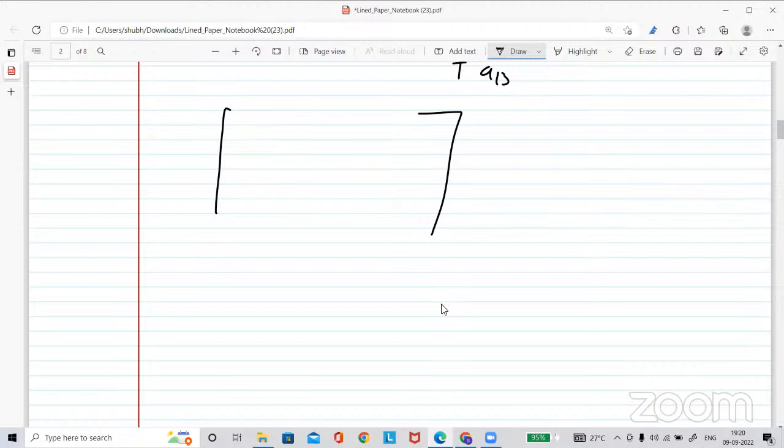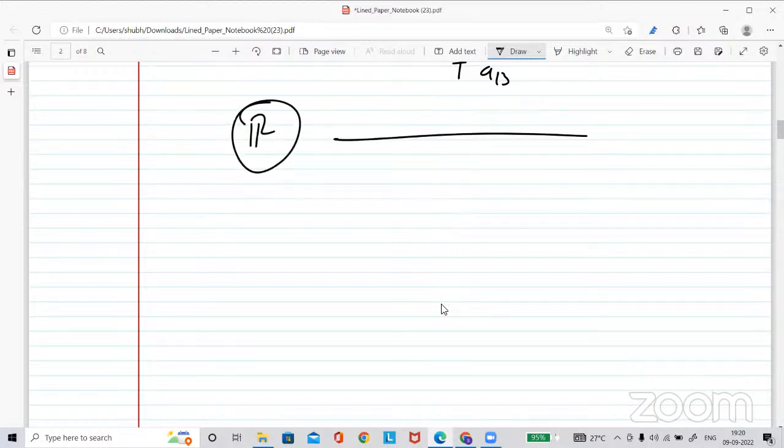So in R1, in our real line, this is suppose 0, this is 1 here, and this side is -1. This also you can call a vector, but the vector is only a single number.